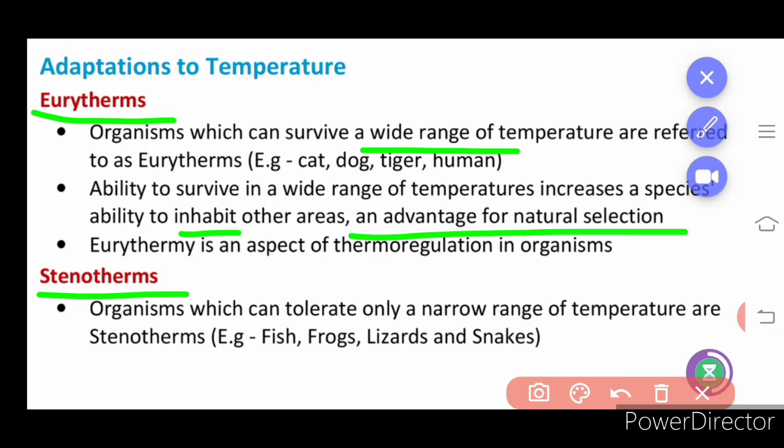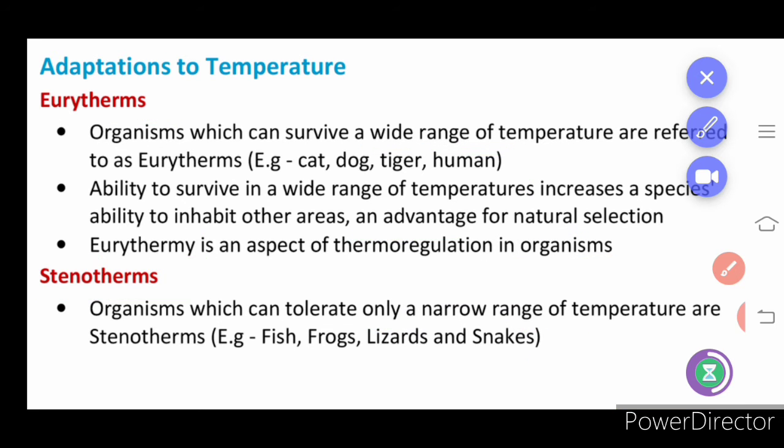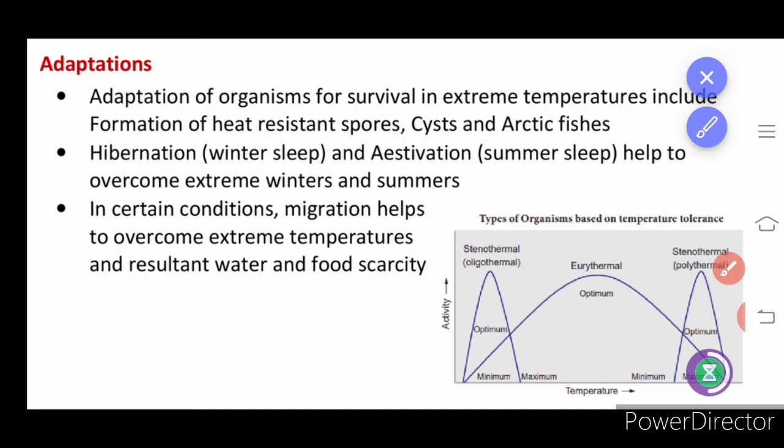Eurythermy is an aspect of thermoregulation in organisms. Thermoregulation means organisms are themselves able to regulate the temperature. That is present in the case of the organism, and it is called eurythermy. Now we have learnt what eurytherms are, examples of eurytherms, and what eurythermy is. Stenotherms are organisms which can tolerate only a narrow range of temperature, and examples for stenotherms are given here.